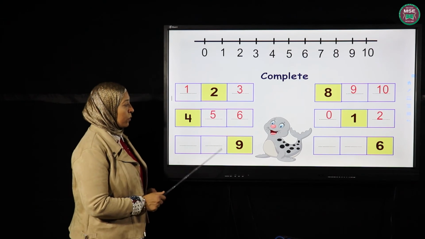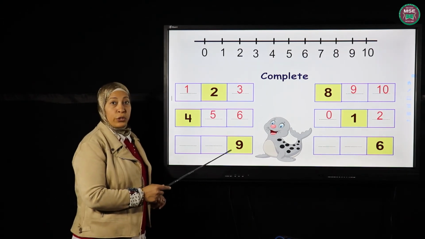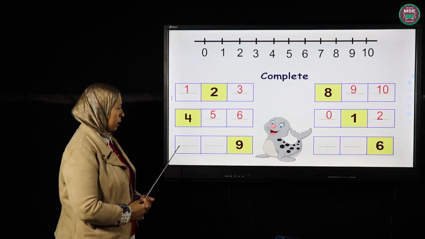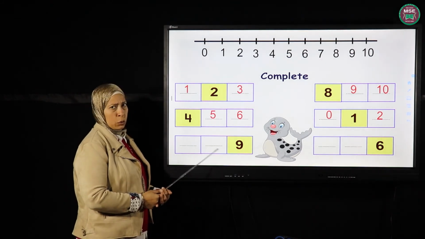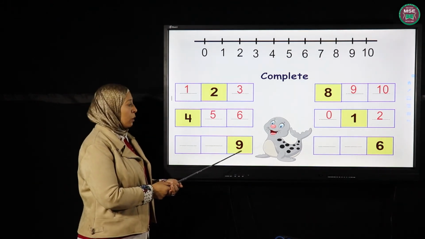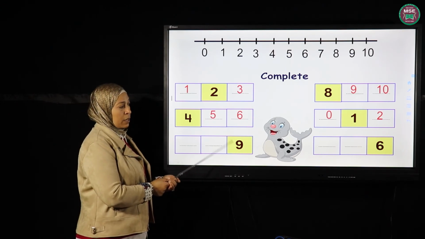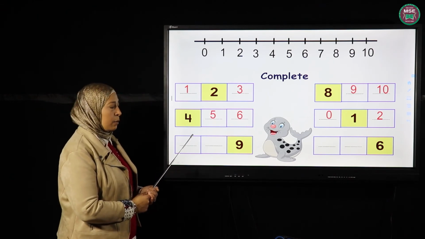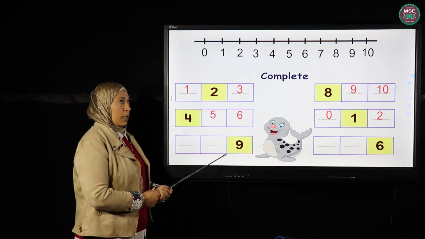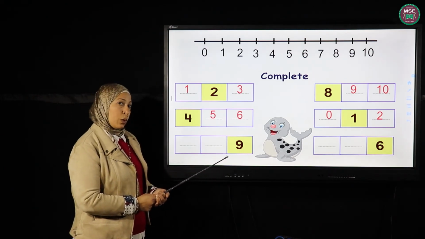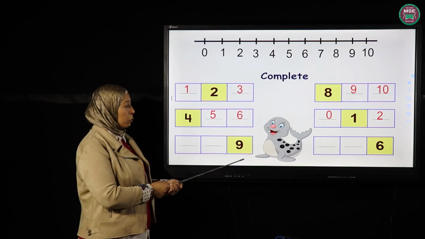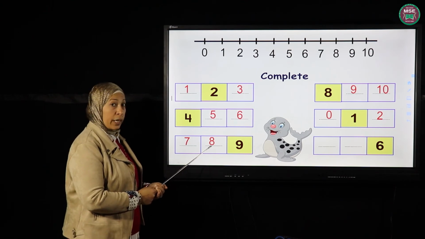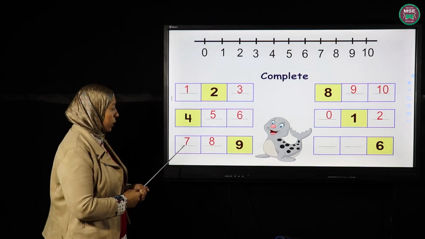Okay, let's move to the next one here. What's this? This is number 9. Okay, I want you all to look here. Does number 9 come at the beginning? No. Does it come in the middle? No, it comes at the end, right? Okay, so do we have any missing spaces after 9? No. All the missing spaces are before. When I want before, this means I'm going to count what? Backward. Excellent. Before 9, what comes? Before 9 comes number 8, and before 8 comes number 7.